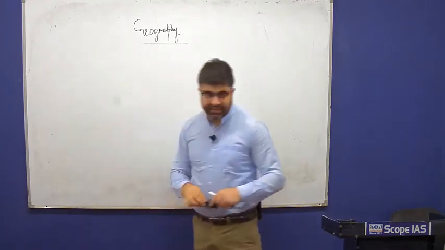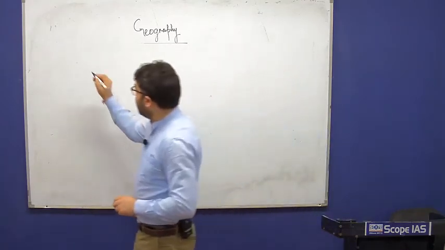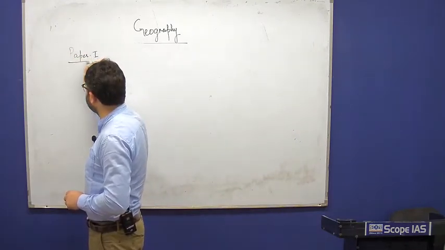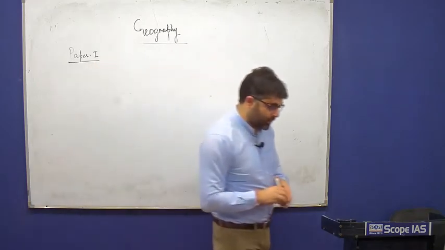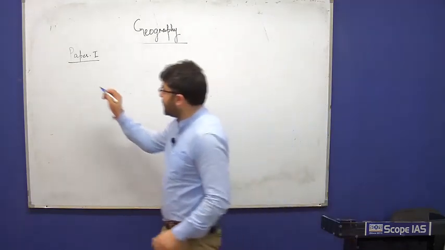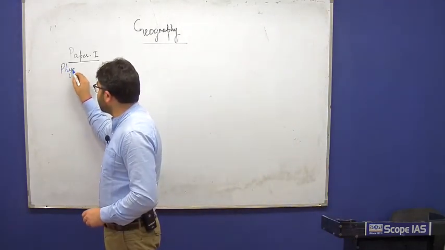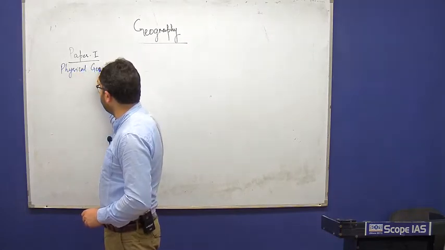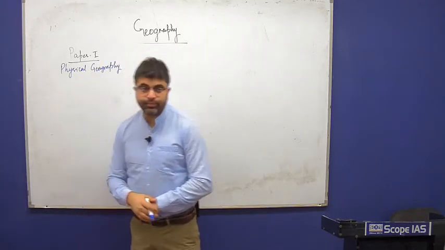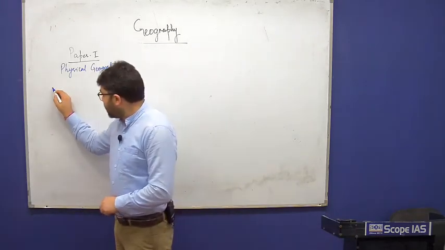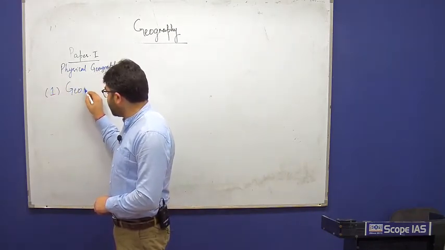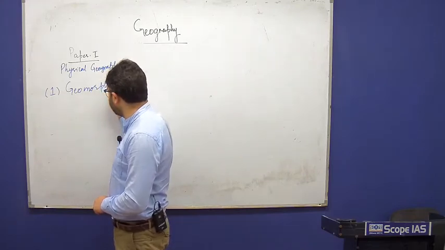So far as the syllabus is concerned, in geography optional paper 1, it is mentioned as physical geography. And the topics included in physical geography include geomorphology.